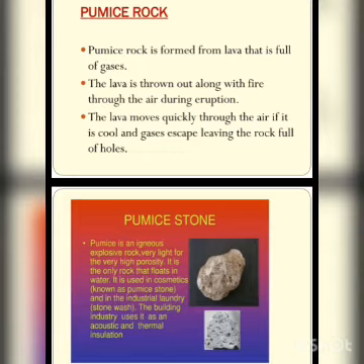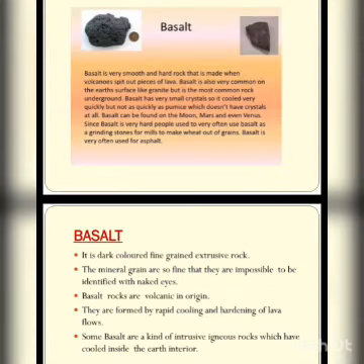Okay, now the last is basalt. Basalt is also an igneous rock. It is a very smooth and hard rock that is made when volcanoes spit out pieces of lava. It is formed when the volcanoes erupt and lava comes out. It is very common on the earth's surface like granite, but this common rock is also formed underground.